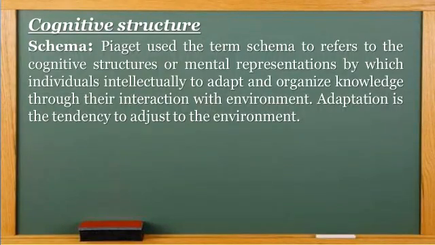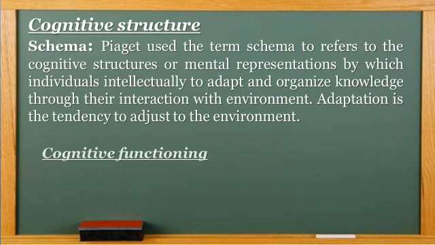Like sucking, seeing, reflexes, touching, grasping, and so on. This involves a combination of motor skills and mental schema, that is, cognitive or mental activity developed in childhood. For example, it involves the strategy of classifying objects by size, shape, and color. These schemas are changed, enlarged, and made more sophisticated in structure through adaptation, that is known as cognitive functioning.